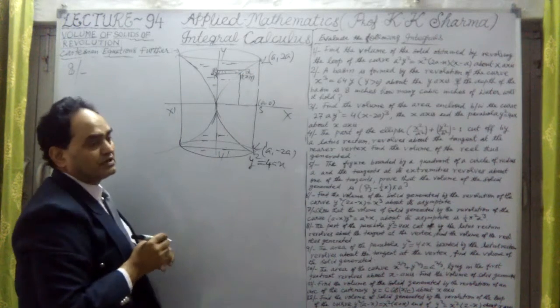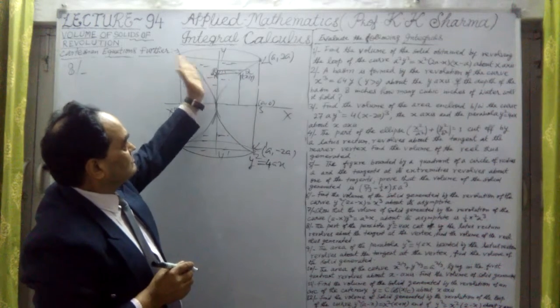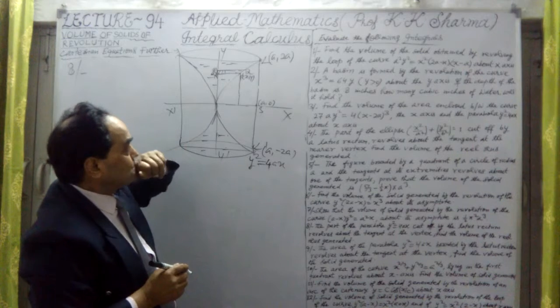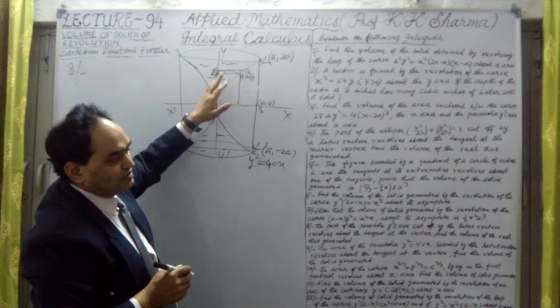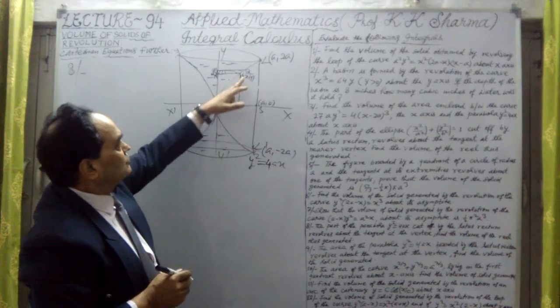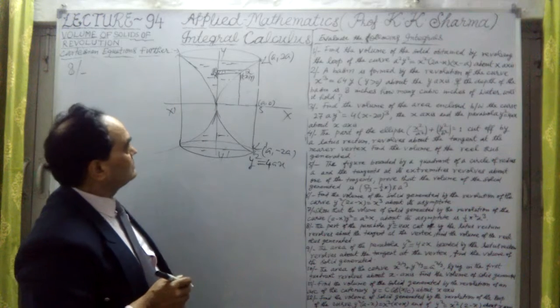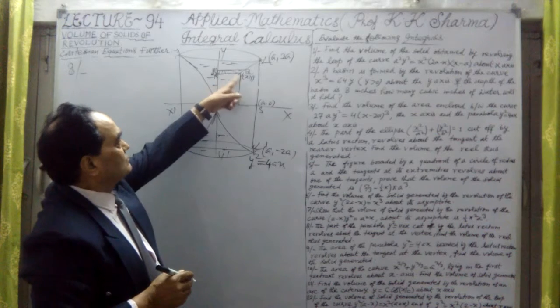So this is y here, and this length, and then the volume will be pi x squared into delta y. The x coordinate is this only, up to this point. So pi x squared delta y is the volume of this.